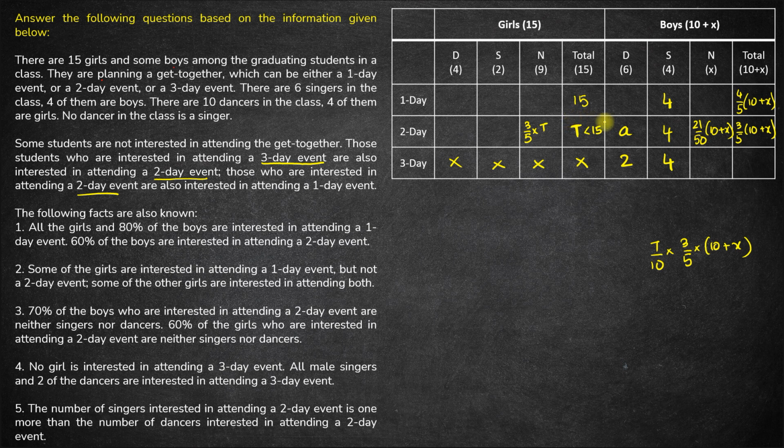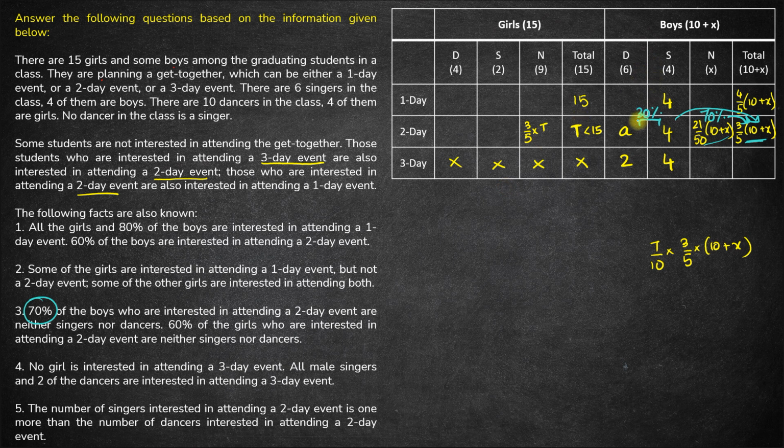Okay. Now if this is A, we know A plus 4 plus this should be equal to this thing. Or rather, we knew this number is 70% of the total. So these two together should be 30% of the total, right? Total is this.